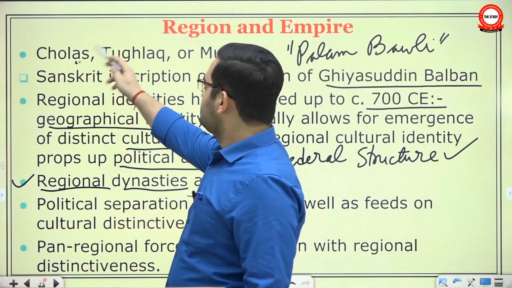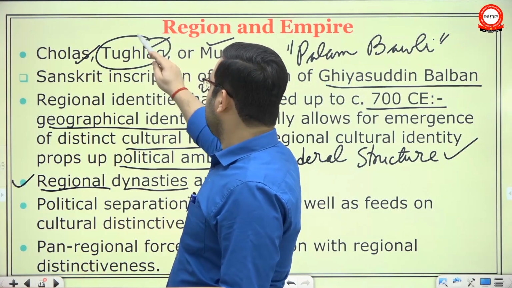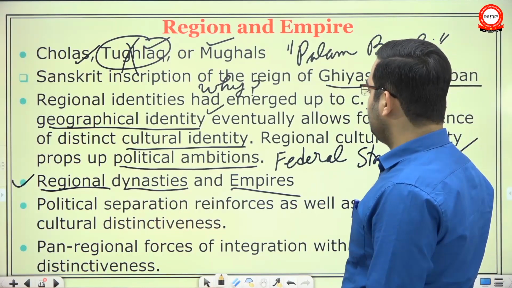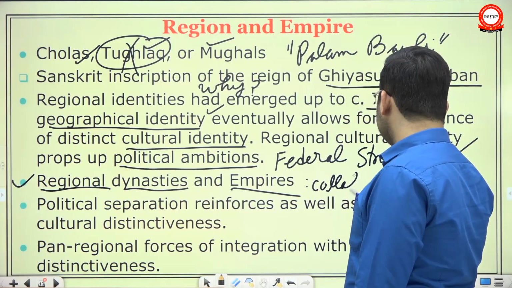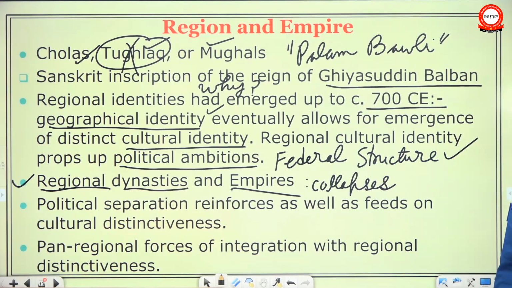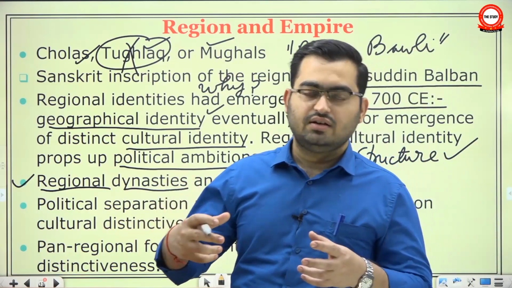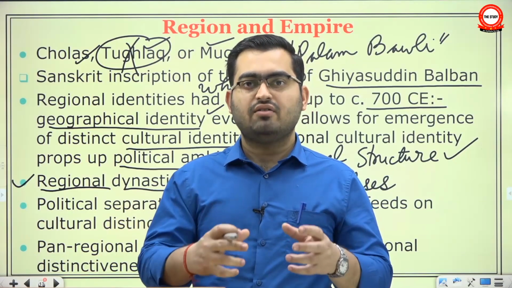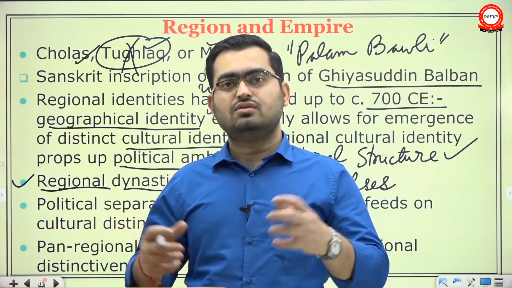We gave the example of Cholas, Tughlaqs, Mughals. Now the Chola Empire lasted much longer, the Tughlaq Empire lasted for a very short period, but the Mughal Empire also lasted a very long period. But what happened is that the moment an empire collapses, the regional states again raised their head. This happened in the case of Tughlaqs. This happened in the case of Mughals. So this friction between a regional state and an imperial state is a hallmark of the medieval period. The moment imperial power becomes powerful, it expands, but the moment it becomes weak, the regional powers acquire independence.